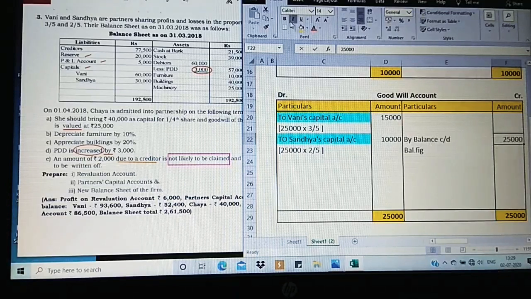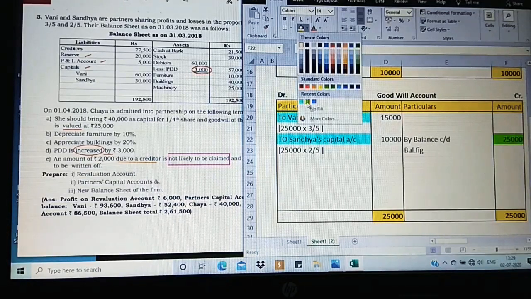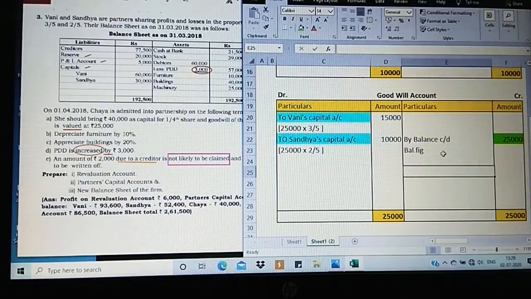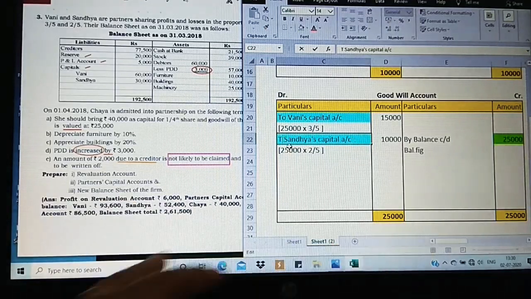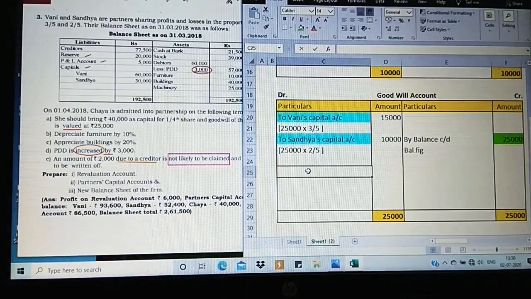Let me highlight this. So always remember that when goodwill is only valued, it should be shown as a balancing figure and taken in the balance sheet, that is the new balance sheet. Clear? So we have completed the goodwill account. This is the only small change which we have to follow when the instruction says it is neither added nor removed. Clear, students? Yes. Now let us go for the partners' capital account.